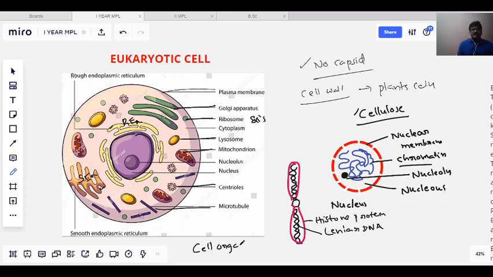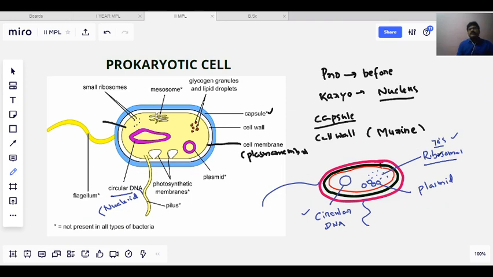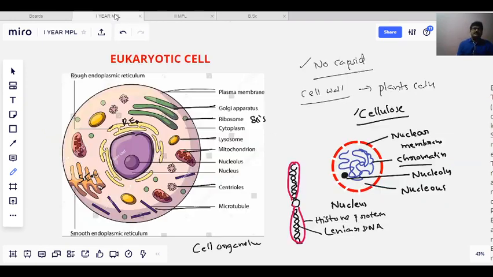All different kinds of cell organelles are there in eukaryotic cells, but in prokaryotic cells, only one type of cell organelle is there, known as 70S ribosomes. Whereas in eukaryotes they are larger and called 80S ribosomes. Organelles like Golgi apparatus, lysosomes, mitochondria, nucleolus, centriole, microtubule, rough endoplasmic reticulum and smooth endoplasmic reticulum are completely absent in the prokaryotic cells.